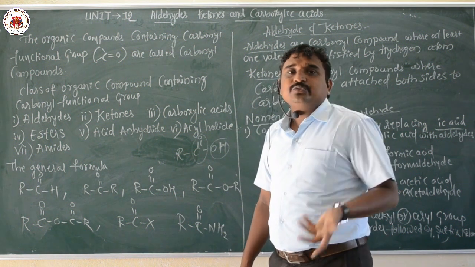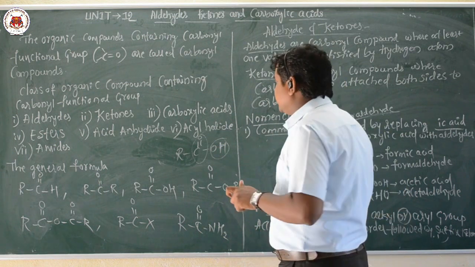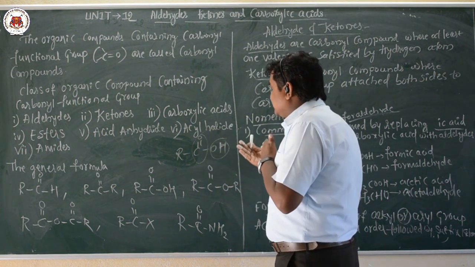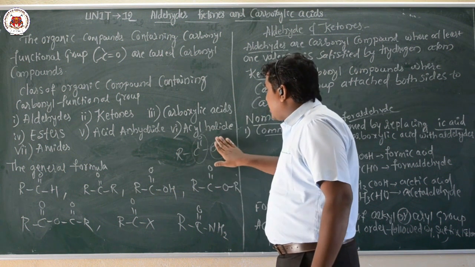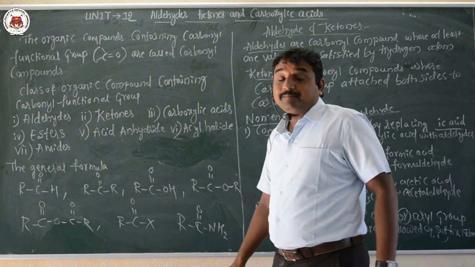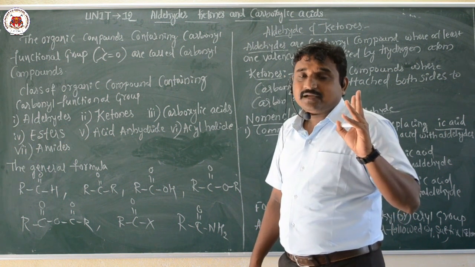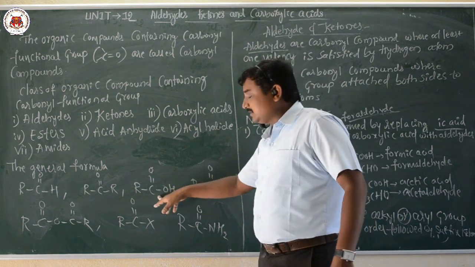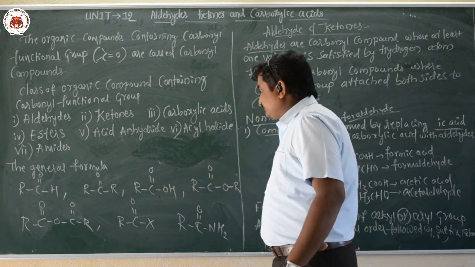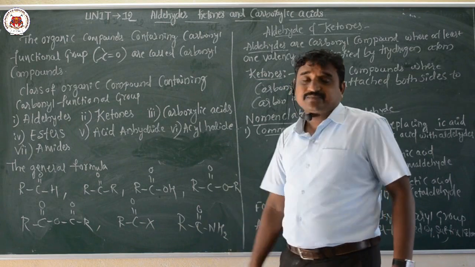By combining these two names, the name carboxylic acid is derived. Hence the name of this class of organic compounds is carboxylic acid, RCOOH.